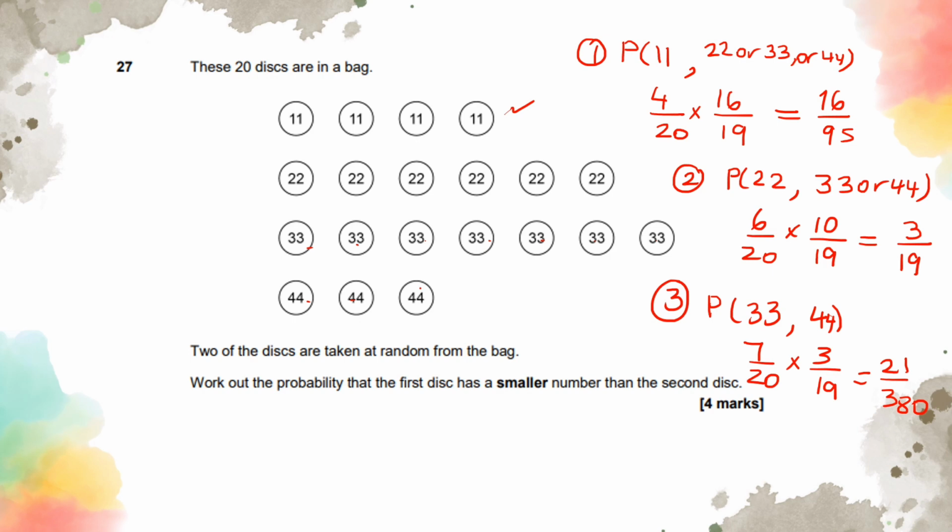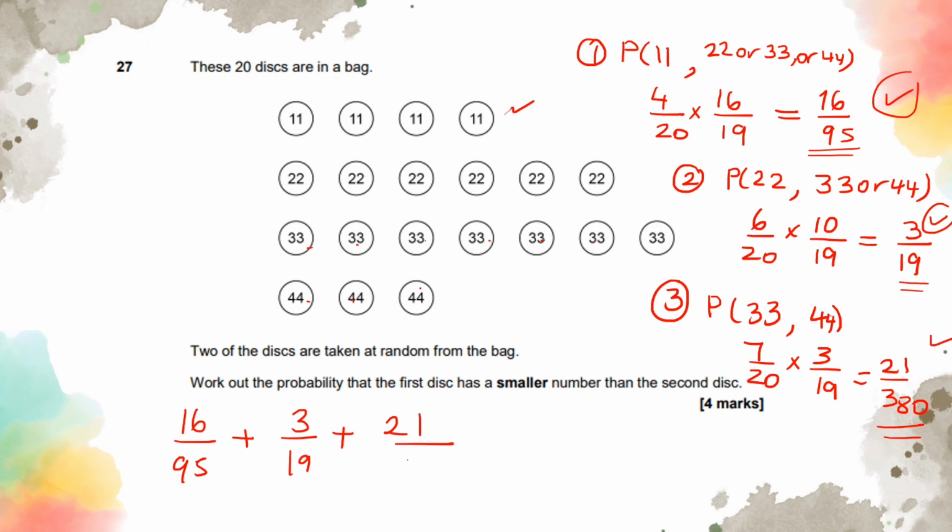Then, because each option could possibly happen, so it could be this, or this, or this. So or in probability, you need to remember it's going to be adding the fractions. So you're going to have 16 out of 95, or 3 out of 19, or 21 out of 380. So when I type this in my calculator, this is a simplified version, it's going to give you 29 out of 76. And this is how you get full marks from this question.